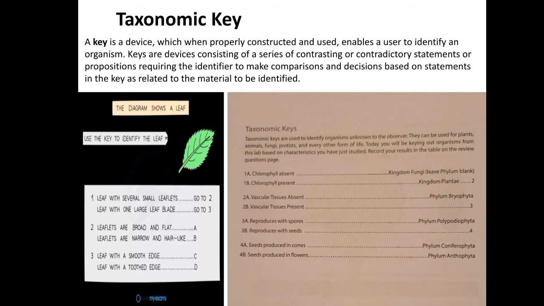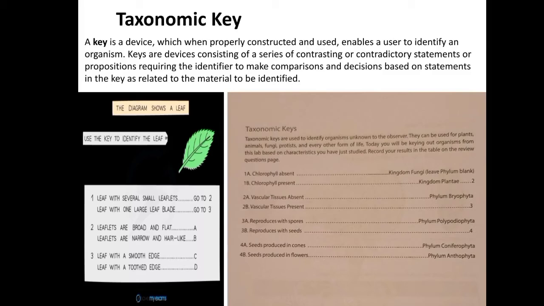Some characters of the key should be reliable and constant. Reliable means the key which is able to be trusted, and which is constant. It is one of the characters of the key. There are many characters. The first one is that a key should be reliable and constant. Reliable means which is able to be trusted and which is constant. The second one is that it should be appropriate for the area from where the plant to be identified was collected. For example, plants collected from Delhi may not occur in South India.